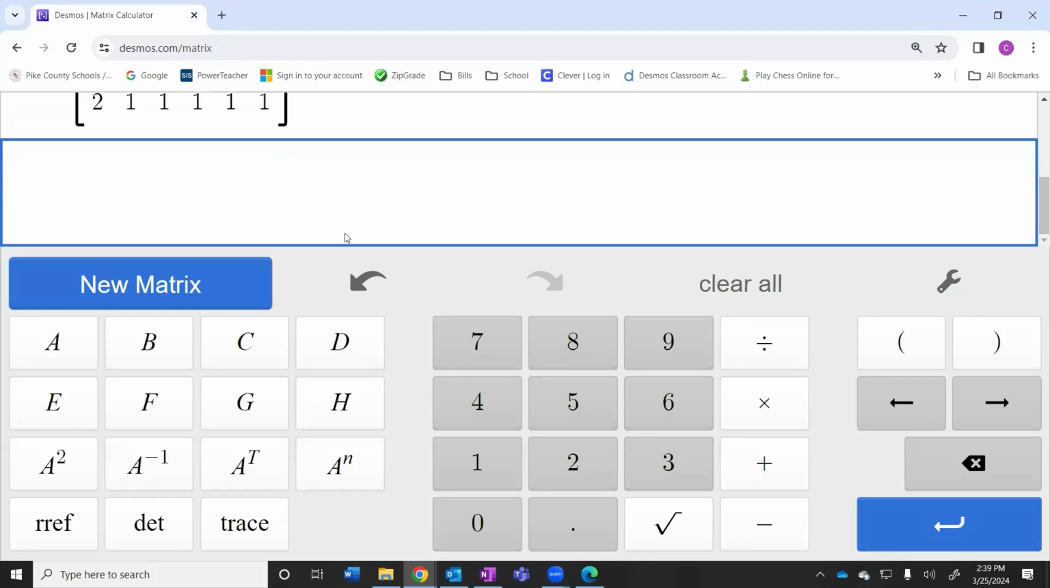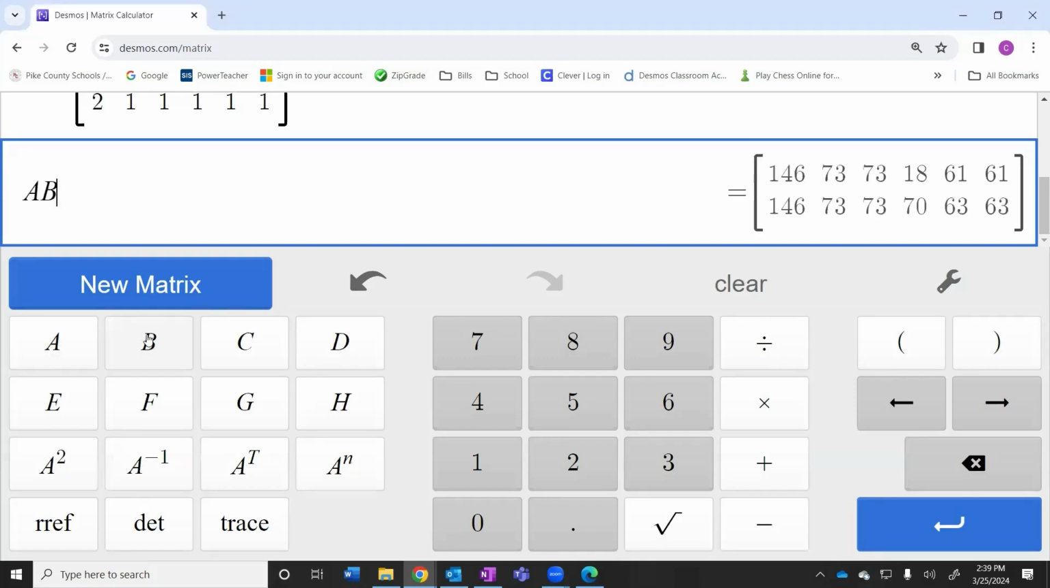So I'm going to hit enter. All we're going to do, we have matrix A, which Desmos automatically names for us. We can't change the name. A times B. And we got this new matrix, this third matrix that might give me a lot of information.